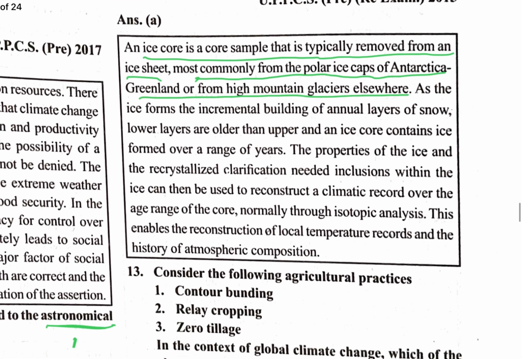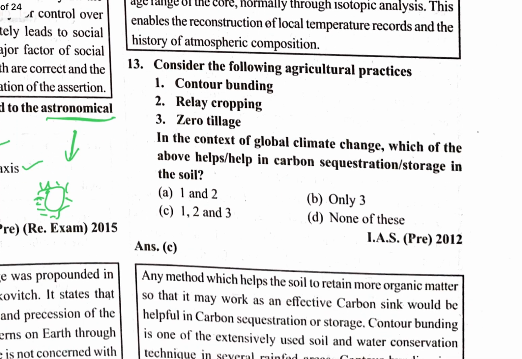Next question. Consider the following agricultural practices: contour bunding, relay cropping, zero tillage. In the context of global climate change, which of the following will help in carbon sequestration and storage? Contour bunding, yes. Relay cropping, yes. Zero tillage, yes. These are used for carbon sequestration practices. So, see the correct option.